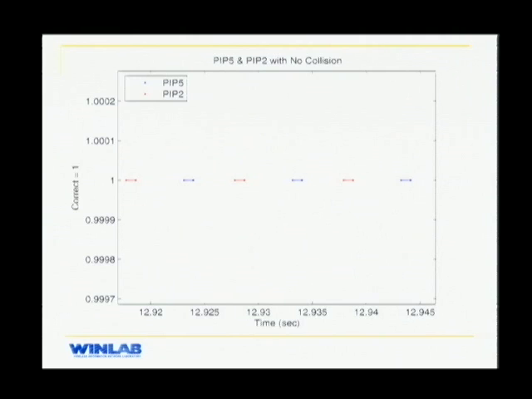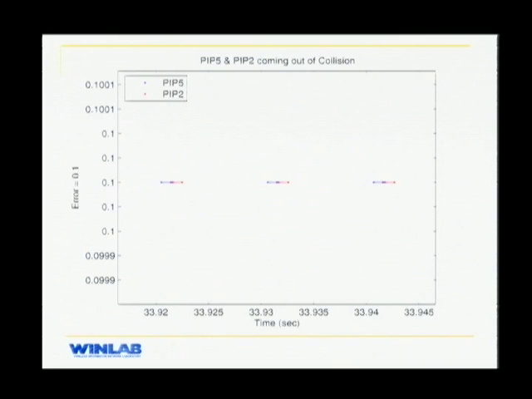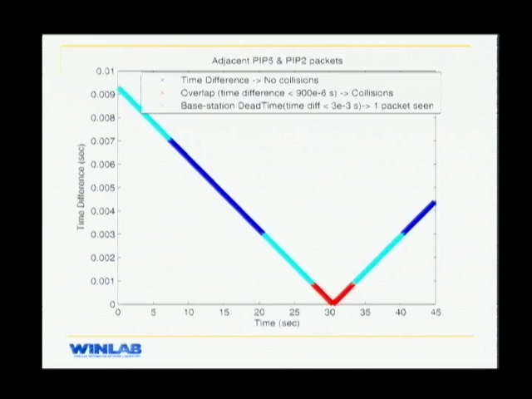This is the previous figure with the region of no collisions magnified. The time duration of each of these packets is about 900 microseconds. This is again the same figure with the PIPs in collision. Is it because of clock drift in the two transmitters? So you applied a clock drift in the experiment? Yes, 3 microseconds drift. And this is the PIPs coming out of collision.